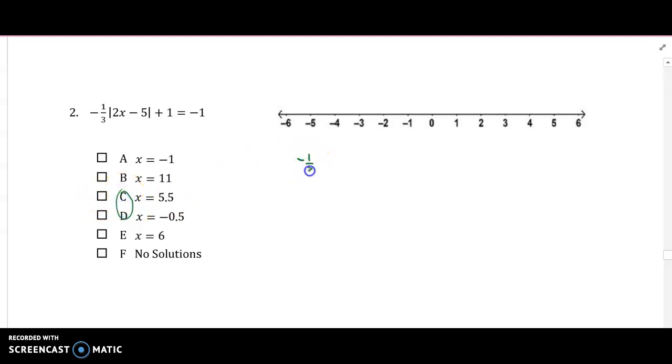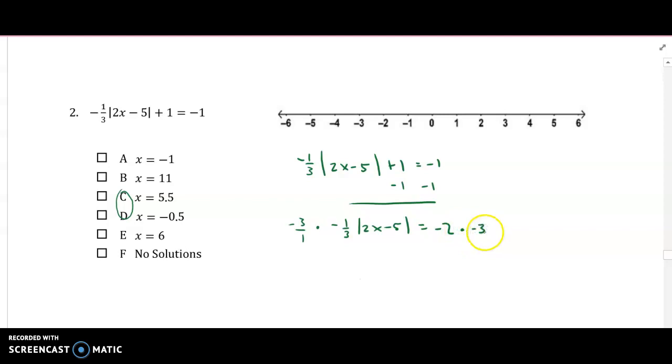Negative 1/3 of the absolute value of 2x minus 5, plus 1, equals negative 1. So isolate the absolute value, right? Minus 1 to both sides. Negative 1/3 of the absolute value of 2x minus 5 equals negative 1 minus 1, which is negative 2. Then we cancel the multiplication by negative 1/3 by multiplying by negative 3.